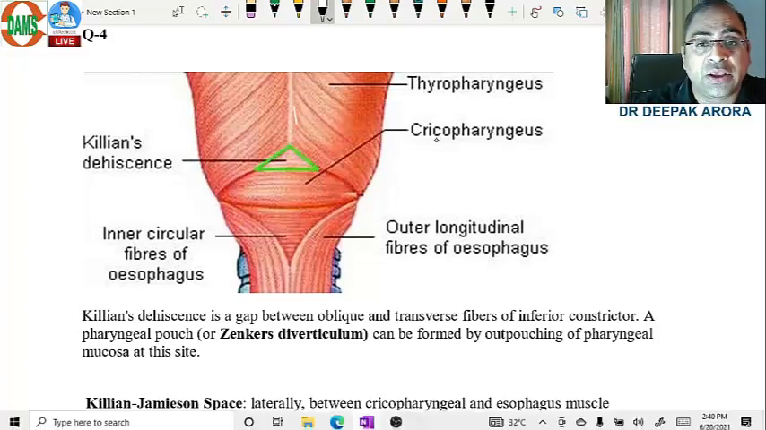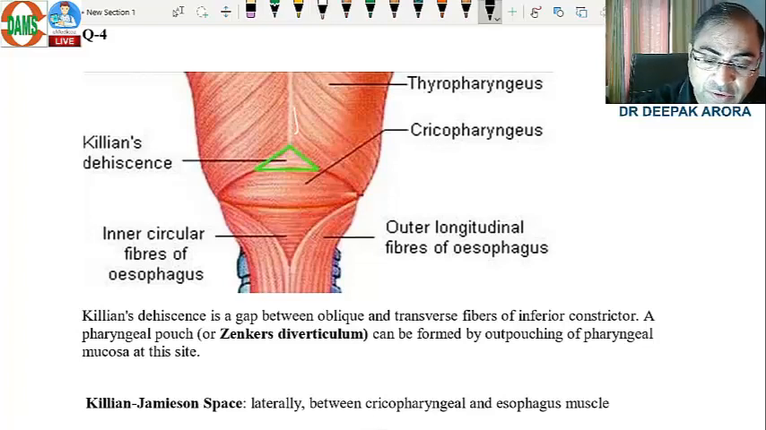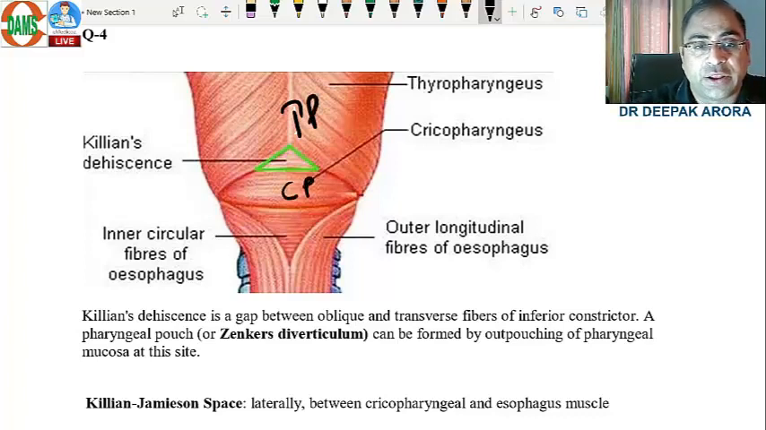So superiorly is your thyropharyngeus. This muscle is coming. This is thyropharyngeus, and this area is cricopharyngeus. So this is your Killian's dehiscence. And if there is a herniation from this area, we use the word Zenker's diverticulum. Always remember this point clear.